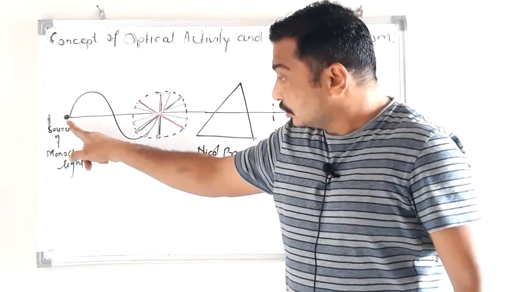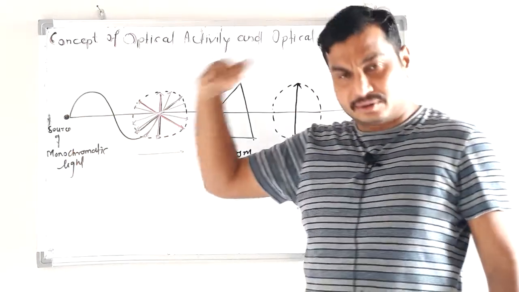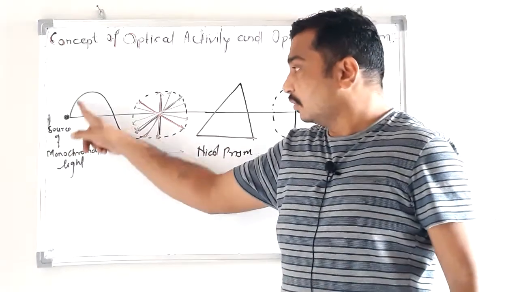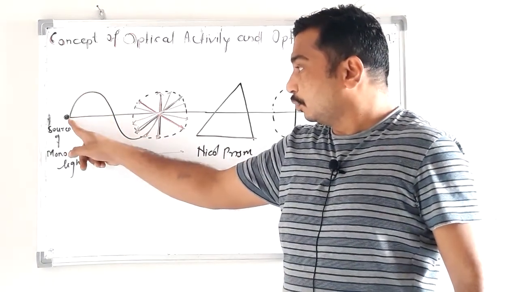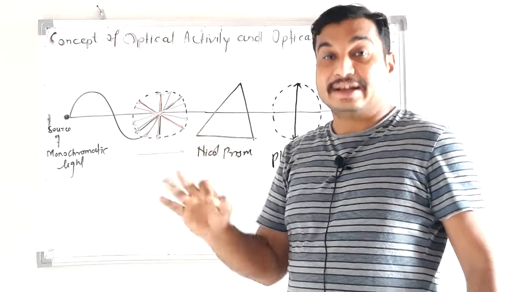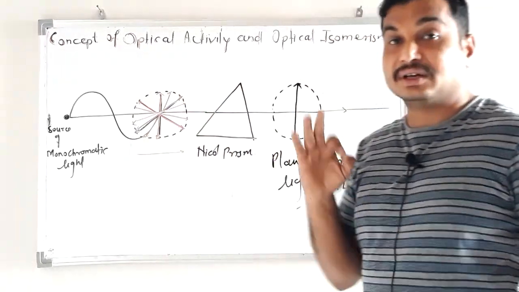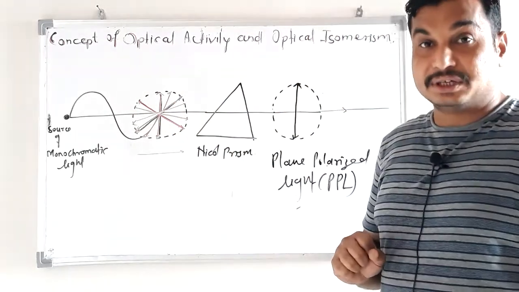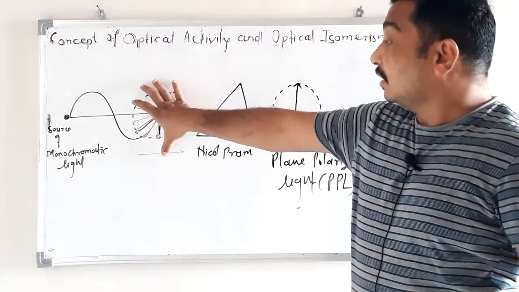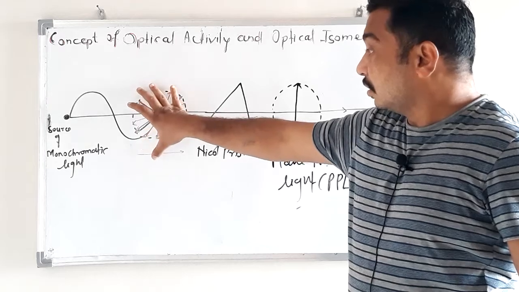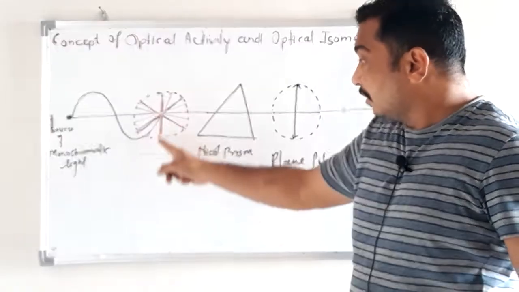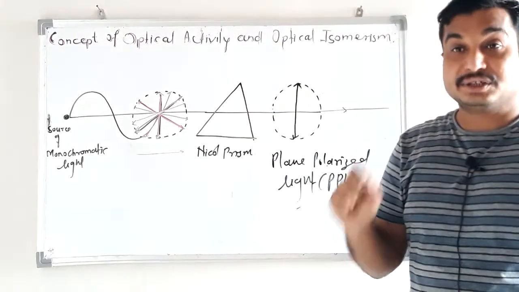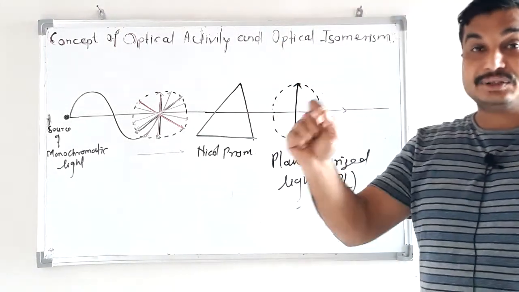Now this is the source of monochromatic light. There are various sources of monochromatic light. This source produces monochromatic light with a single wavelength, or light with a single color. What is the property of this monochromatic light? Any point on this wave has vibration, and vibrates in all possible directions perpendicular to the direction of propagation.